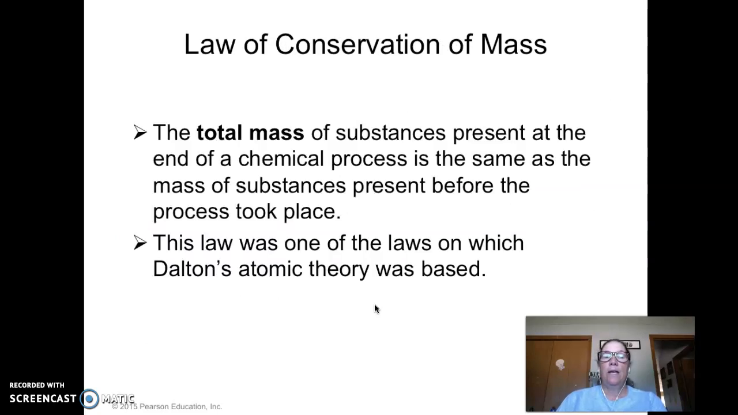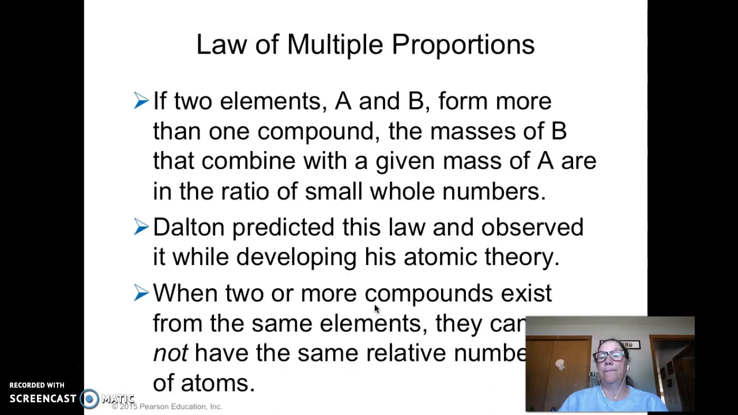Okay? So there's some other things that came out of his work. One of them is the law of conservation of mass. And what it's really saying is the total mass of substances in a chemical process, what you start with and what you end with, is the same amount. All right? So if you start with 20 grams of oxygen and 20 grams of hydrogen, and they go through a process and they produce water, it should be 40 grams. In the process, you end up with the same amount. And there's a lot of things that we do in chemistry because of this law, like we balance equations and things like that. So this was one of the laws that came out of Dalton's theory.